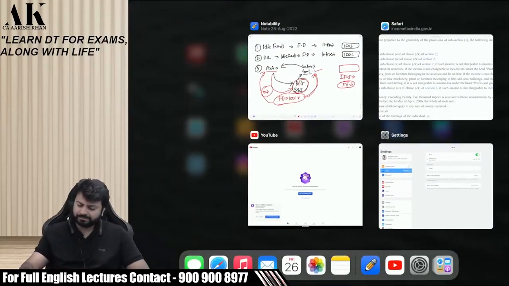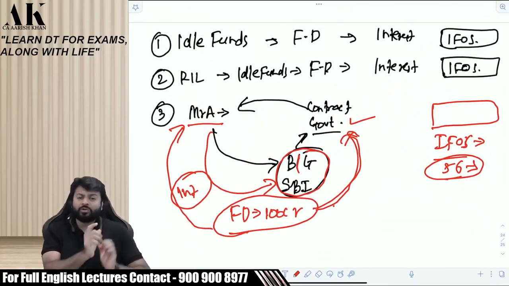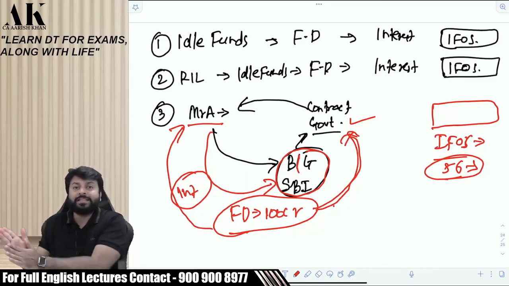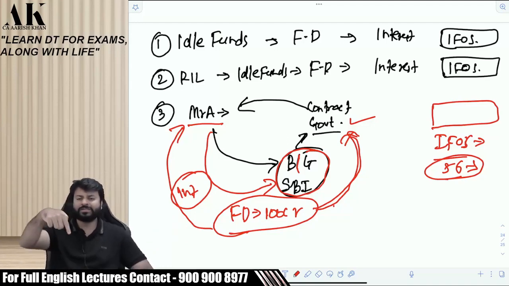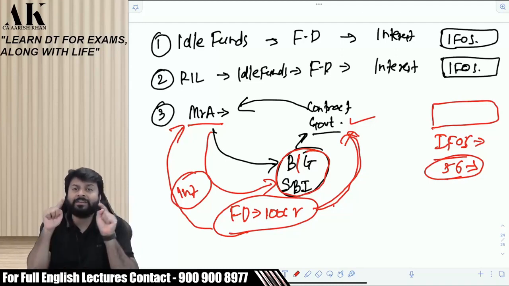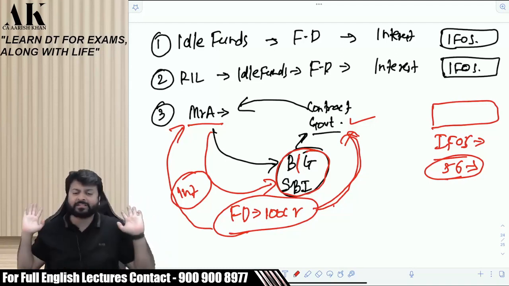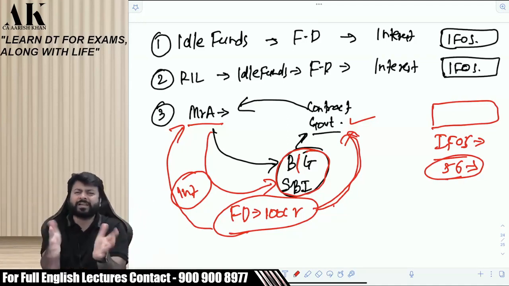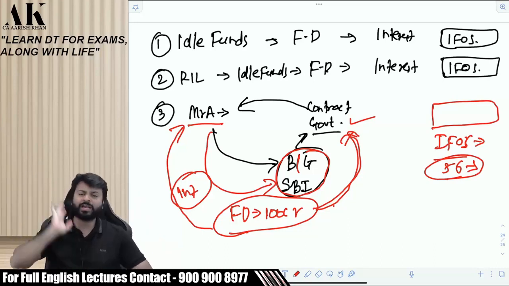So coming to the discussion, pay attention please. If your interest income is closely related to your business, then that interest will not come under IFOS, it will come under PGBP. Is this interest income related to your business activity? Interest will come under IFOS only if you earn that interest with the intention of earning that interest. You have idle funds and you have invested because you want interest on that. Only then will interest be classified under IFOS. Otherwise, interest will go under PGBP.